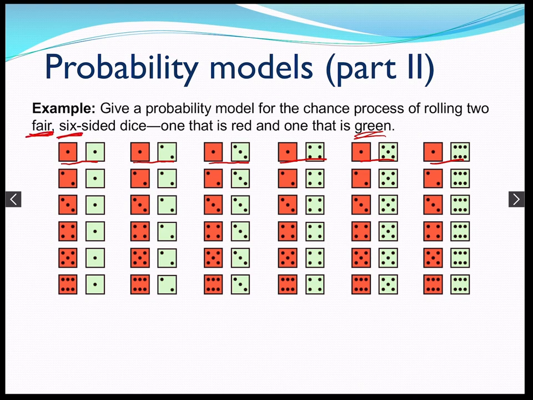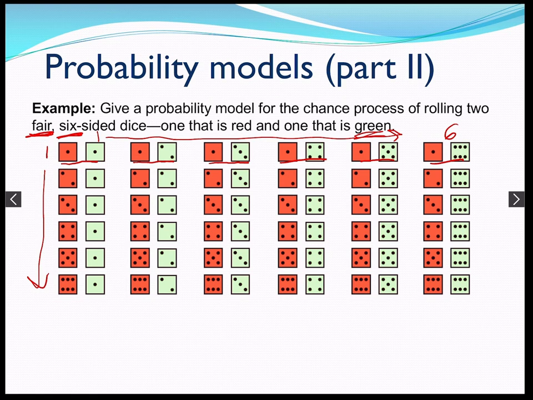It's important to note that we say fair, fair meaning the dice are not weighted, or maybe they don't have two of the same number on one side, right? We want them to be fair dice, like dice used in the casino, like nice dice. So here you see my green is going 1 to 6, and here we have my red going down 1 to 6 in every column, right?